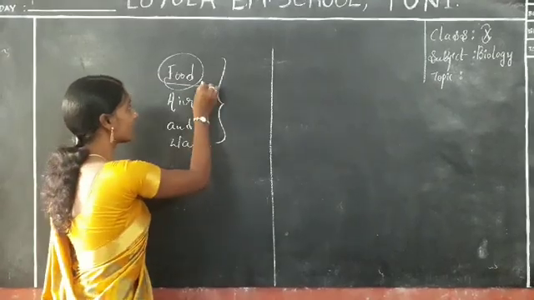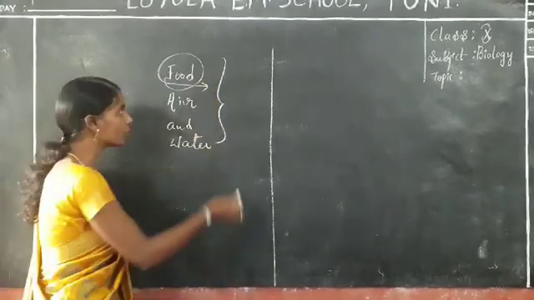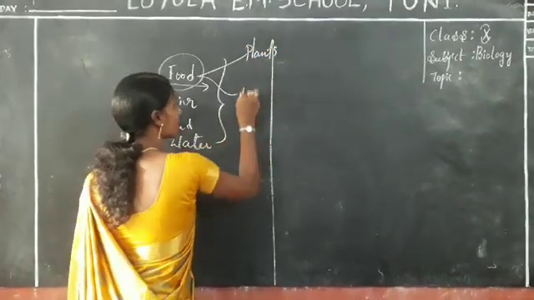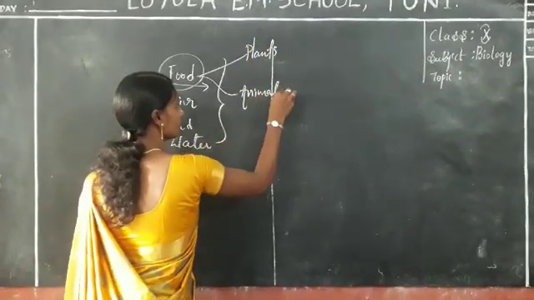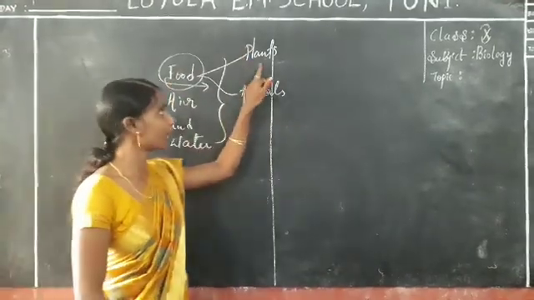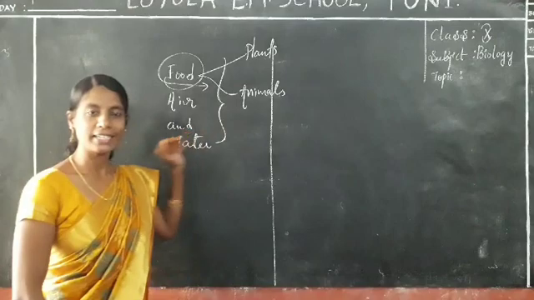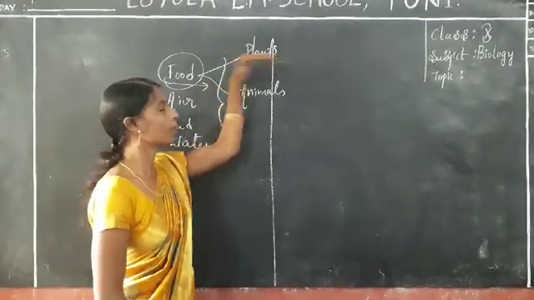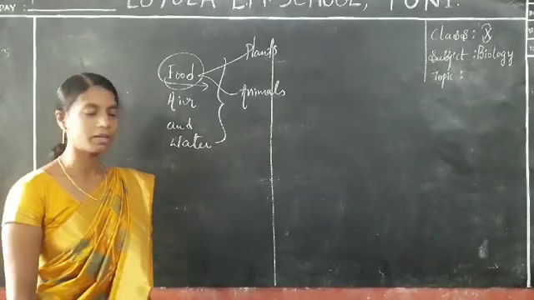So where do we get food? Basically, we get food from plants as well as animals. We get energy from the food, and food comes from plants and animals. So today we are going to the topic of how we get food from plants.